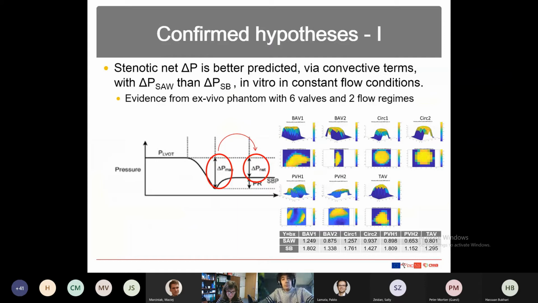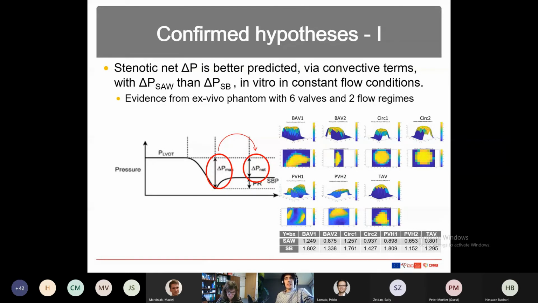So the first confirmed hypothesis was to compare the difference between maximum pressure drop and the net pressure drop. And to do that, what we wanted to check is that we developed this SAW pressure drop so that we can match the simplified Bernoulli.